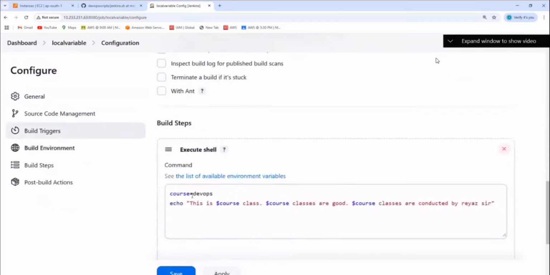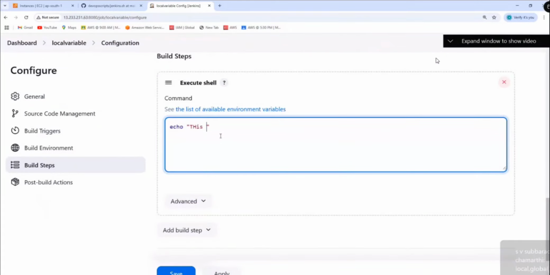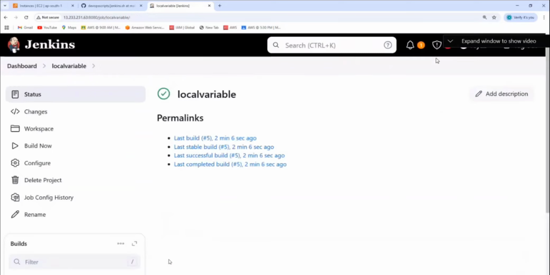So if you go here, I just remove all these things and put echo. Say echo, "current build number is". So what I do here, I'll put $. By default we have something called BUILD_NUMBER. This is a Jenkins environment variable, a predefined variable that you cannot change. Also you have something called job name. Job name is $, what is that? JOB_NAME. So save it.